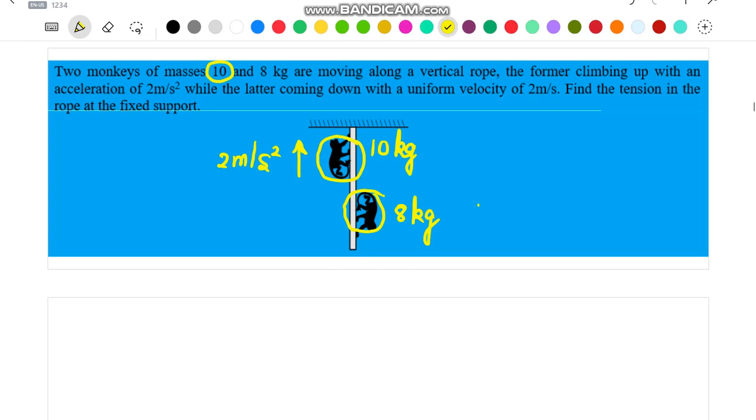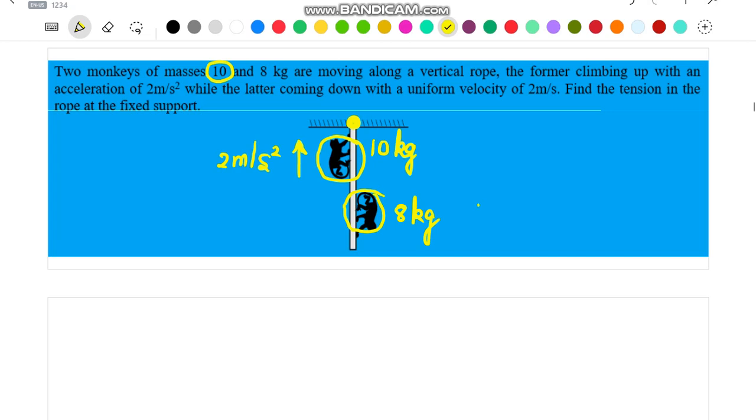Now we have to find the tension in the rope at the fixed support, that is we have to find the value of tension at the topmost point of the rope. So now there are two possible solutions for this particular problem. An indirect approach will be to draw the free body diagram of both the monkeys, and with the help of independent free body diagram of both the monkeys, we can finally find the value of tension in the topmost point of the string.